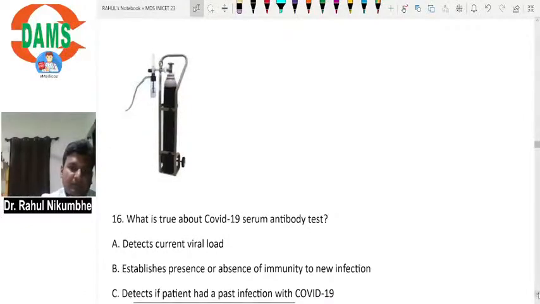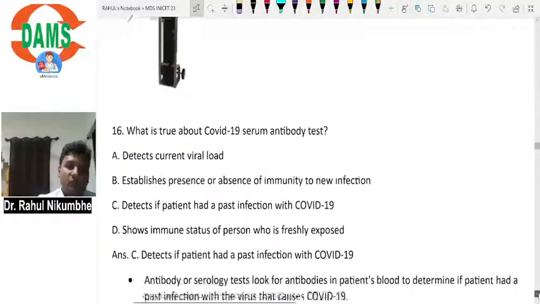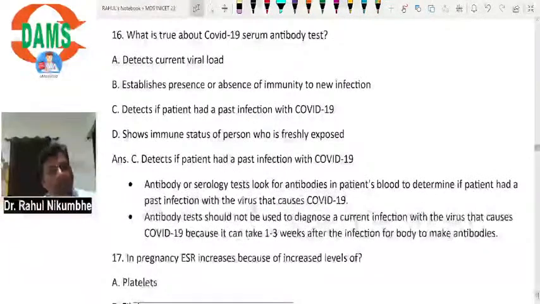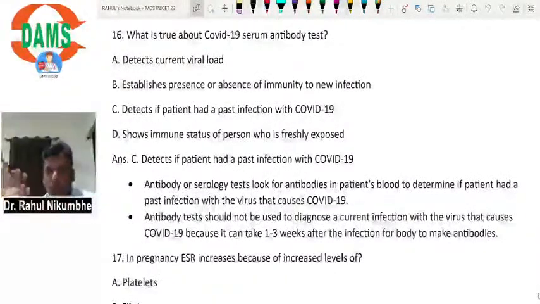Then, what is true about the COVID-19 serum antibody test? Does it detect current viral load? No, it is not going to detect viral load. Antibodies are produced by our immune system against the COVID-19 virus. It is not detecting the virus. It establishes the presence or absence of immunity to new infection.